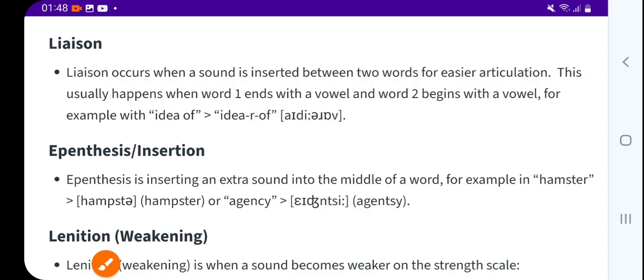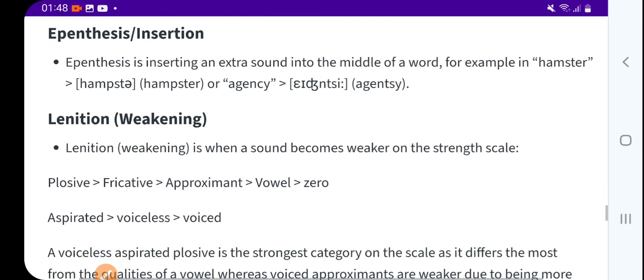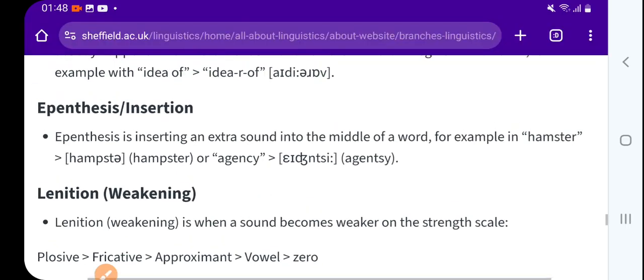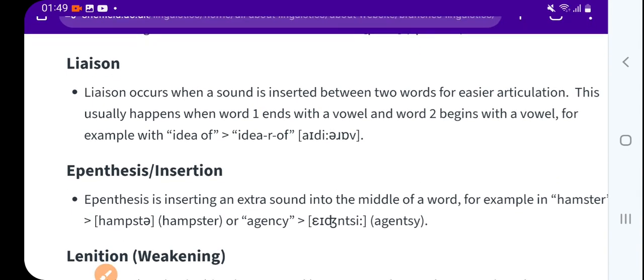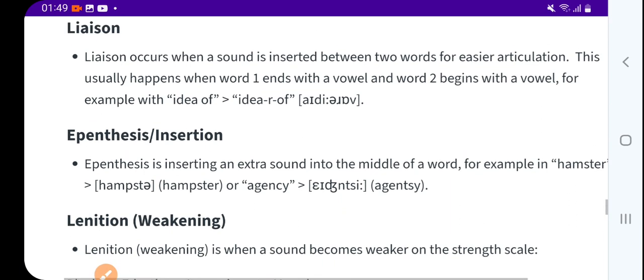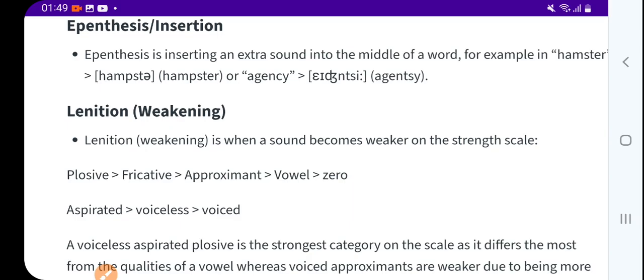Now insertion, or epenthesis. Epenthesis is the insertion of an extra sound into the middle of a word, while liaison is insertion between two words.